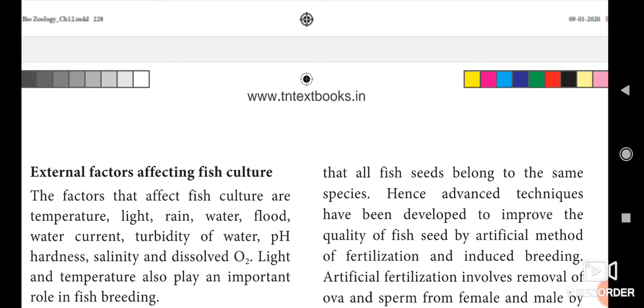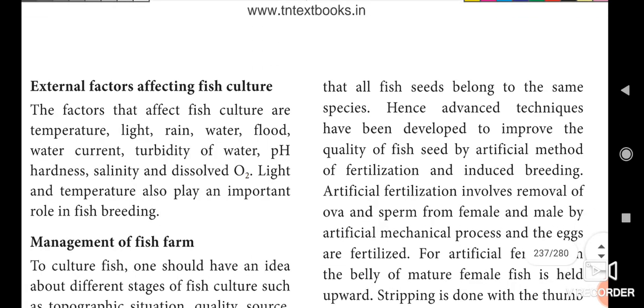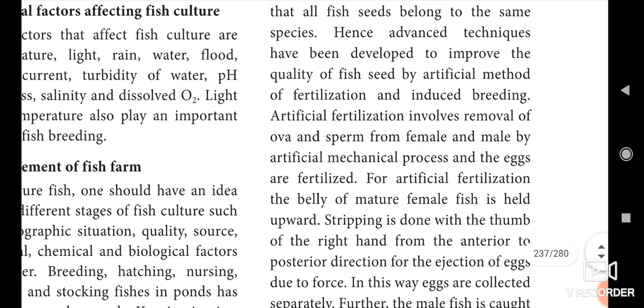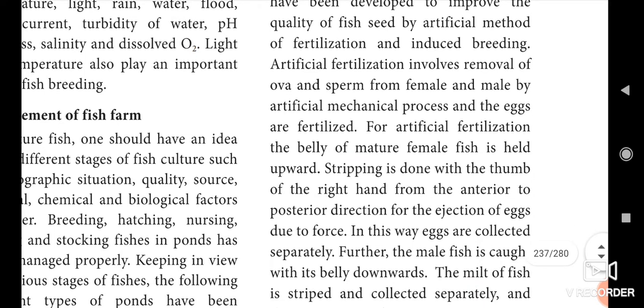Hence advanced techniques have been developed to improve the quality of fish seed by artificial methods of fertilization and induced breeding. Artificial fertilization involves the removal of ova from the female and sperm from the male by an artificial mechanical process, and the eggs are fertilized.